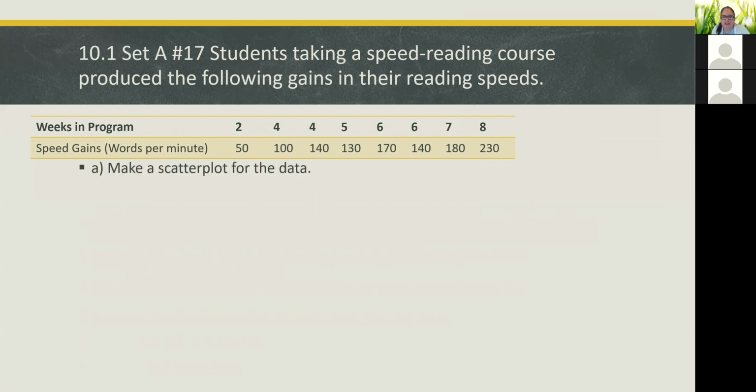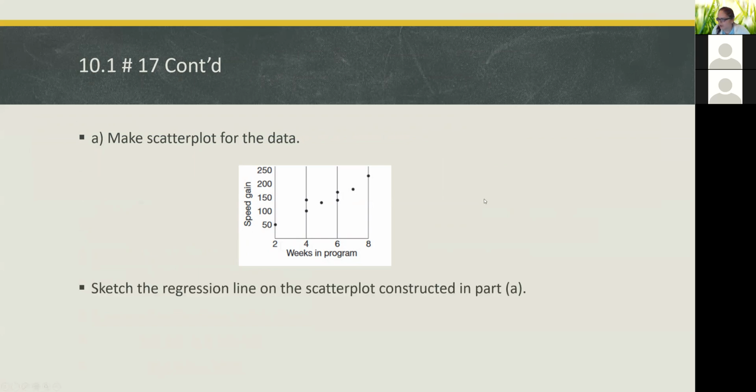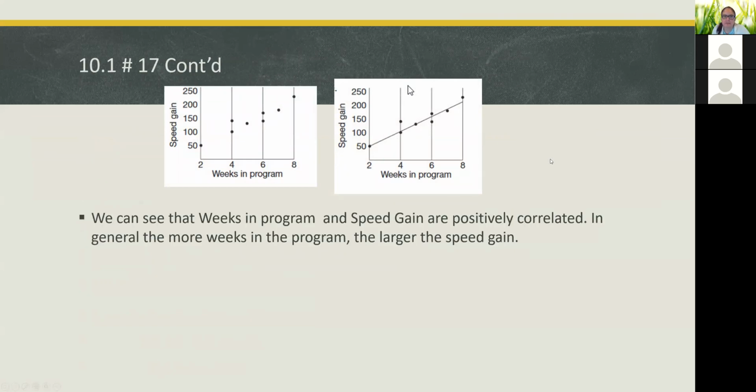And then the first thing we're going to do is to make a scatter plot for the data, just like we did on the last problem. So the weeks will be the X's and the speed gains will be the Y's. So it'll look kind of like this. Here's our scatter plot for the data. And then just like on the previous problem, we're going to make a regression line. All right, so that's going to be a best fit line, a straight line that pretty much fits the data. Okay, and here's our best fit line.